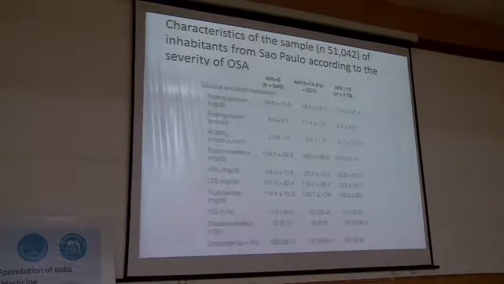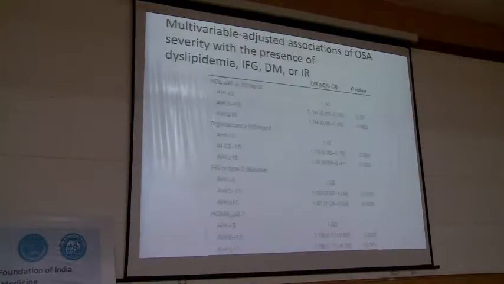So going back to the Sao Paulo study, if you look at the incidence of diabetes and the markers for dyslipidemia, your total cholesterol, LDL, and triglycerides are all higher as your severity of sleep apnea increases, as does your conversion from impaired fasting glycemia to diabetes and your incidence of diabetes and hyperinsulinemia. So as your severity of sleep apnea increases, your dyslipidemia and your dysglycemia increase, and this shows you exactly the progression over the same time period. Insulin resistance as well is much higher the more severe your sleep apnea is.